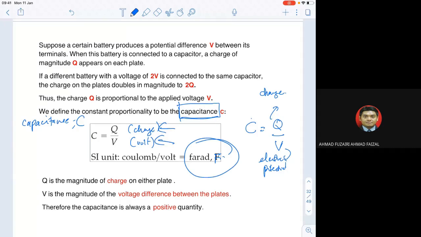Or sometimes if you can't remember farad, just use coulomb per volt. So Q is for coulomb, C per V. Okay, but don't confuse capital C for coulomb with the C for capacitance. So right now you should remember this is just a unit, the SI unit.